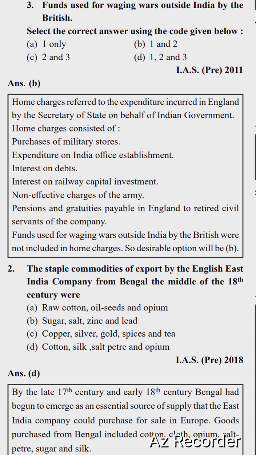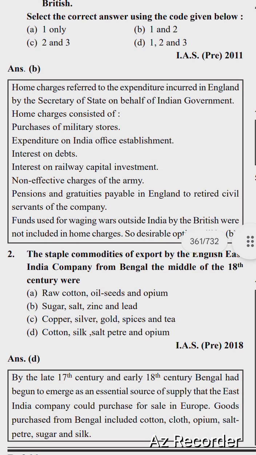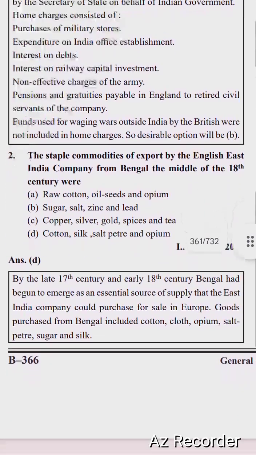Home charges consisted of purchases of military stores, expenditure on India office establishment, interest on debt, interest on railway capital investment, non-effective charges of the army, pensions and gratuities payable in England to retired civil servants of the company.